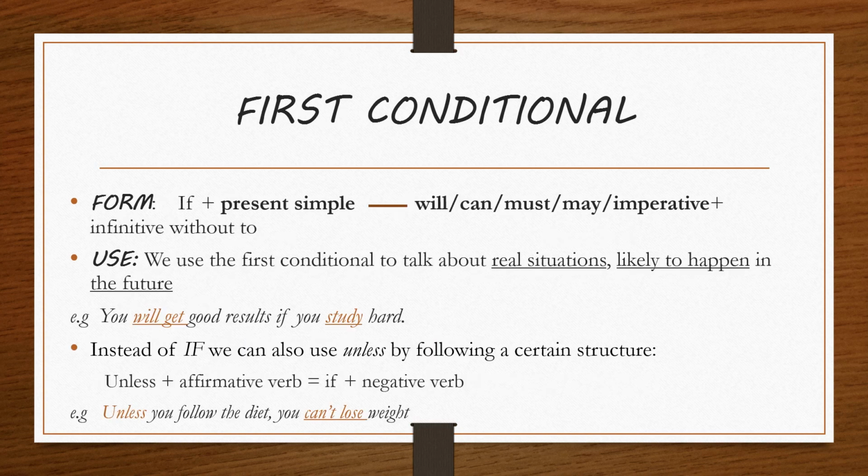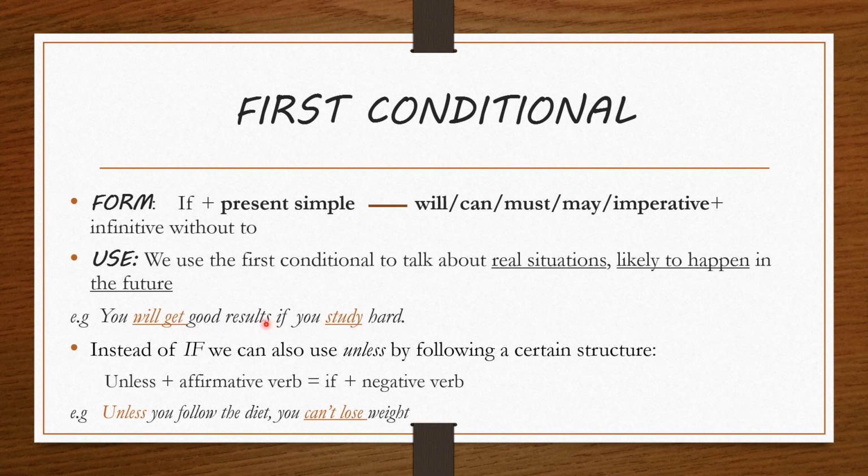First conditional. How is first conditional formed? First conditional is formed by using if plus present simple in the if clause, and will, can, must, may, or the imperative plus infinitive without to in the main clause. Why is it used? We use the first conditional to talk about real situations likely to happen in the future. Example: you will get good results if you study hard.